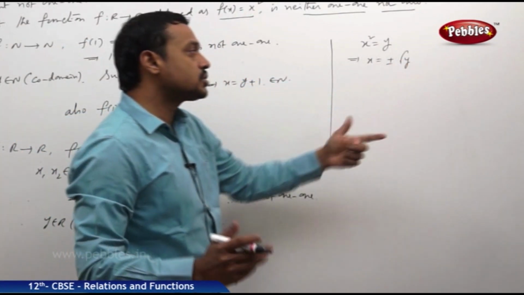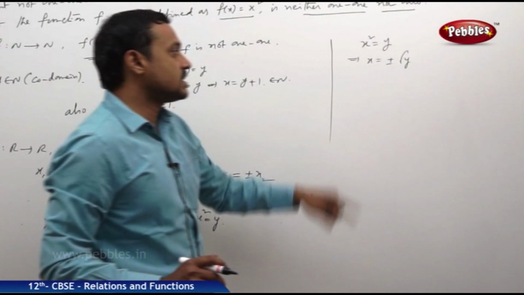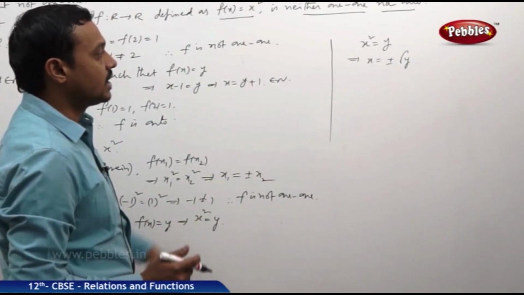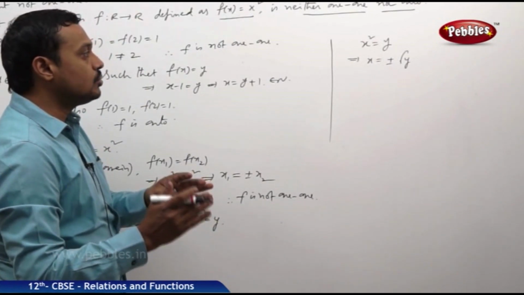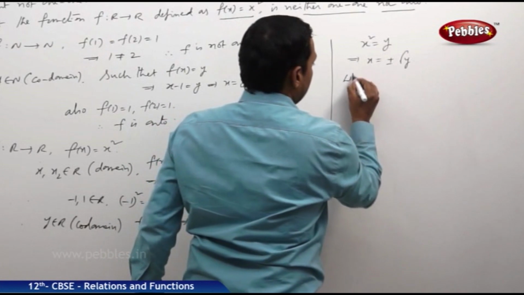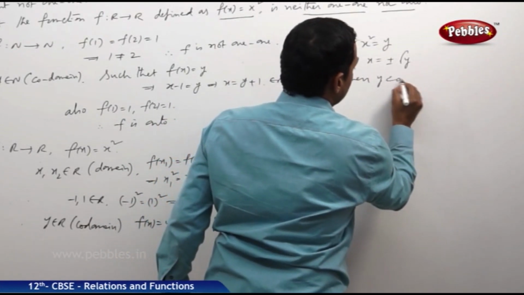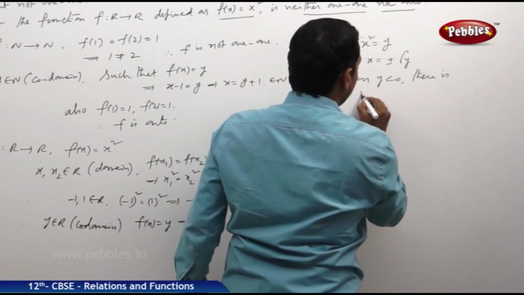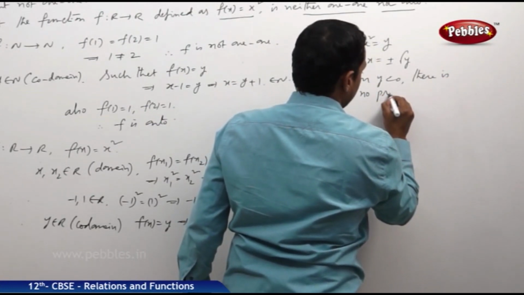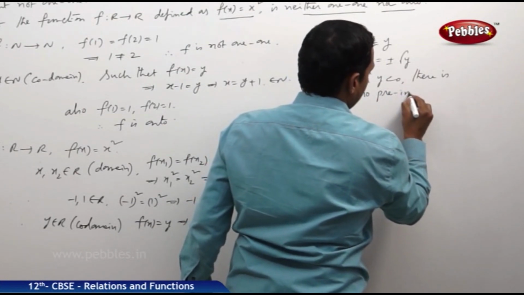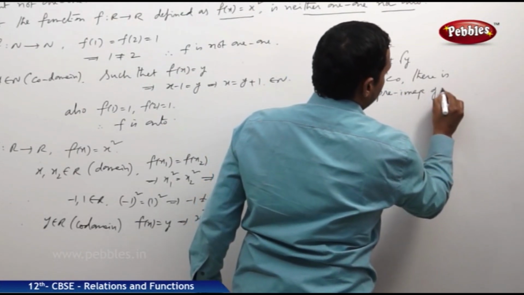Suppose if y is positive, no problem. Definitely the square root exists. What about negative values of y? The square root does not exist. That means the negative values of y do not have pre-images. When y is less than 0, there is no pre-image of y.